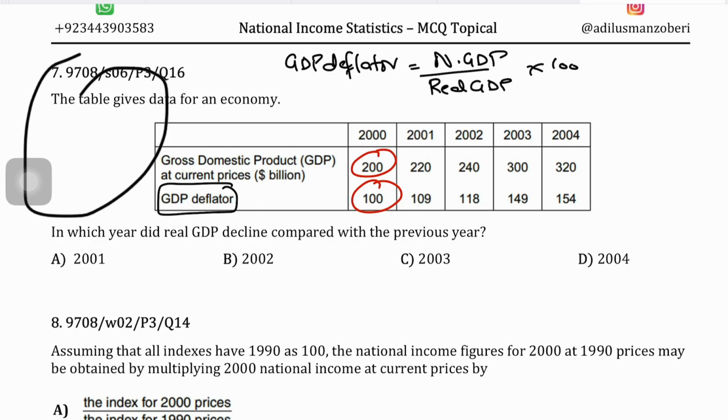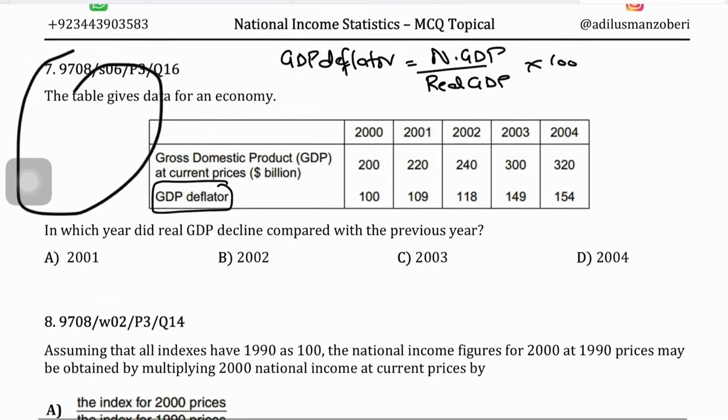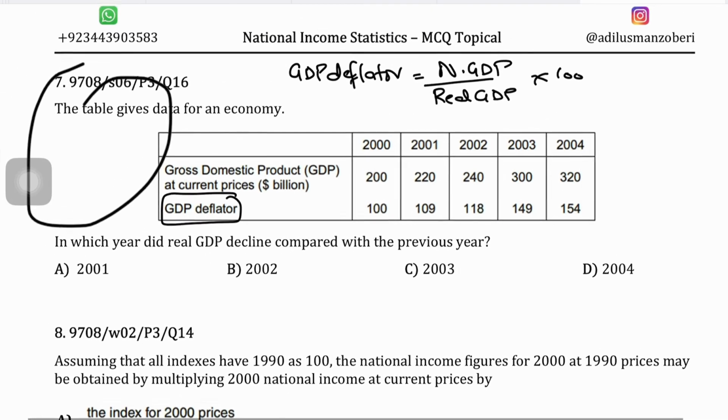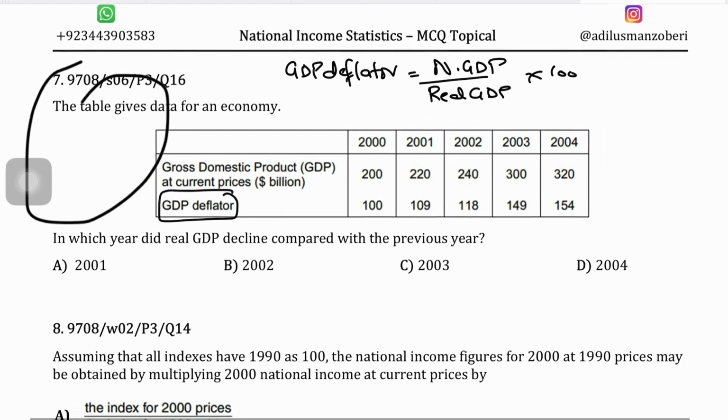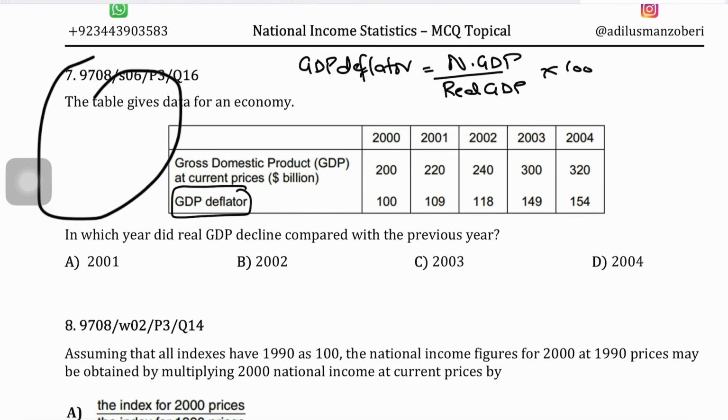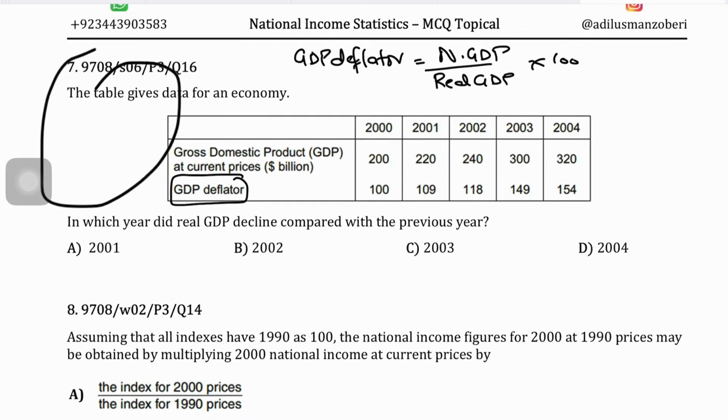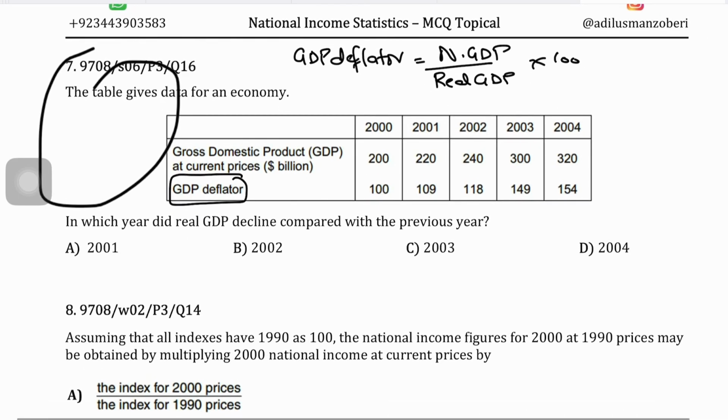And a GDP deflator value greater than 100, let's say 109, indicates that the price level has increased since the base year. So you have inflation. And a GDP deflator value of less than 100 indicates that the price level has decreased since the base year. So let's say you have a GDP deflator of 95. It indicates that the price level has decreased, so there's deflation, right? Although you don't have deflation in this case because all the GDP deflator indexes are more than 100. Anyways, the GDP deflator equals nominal GDP upon real GDP times 100, with 100 converting it into an index.